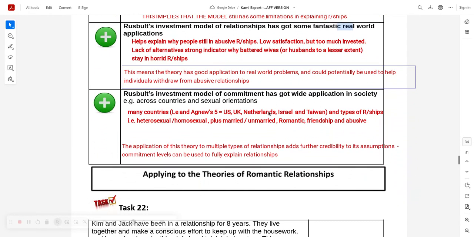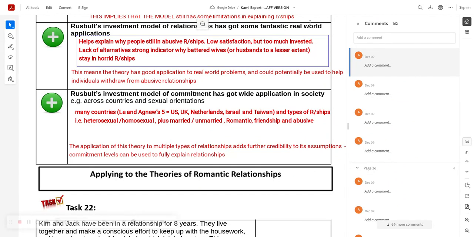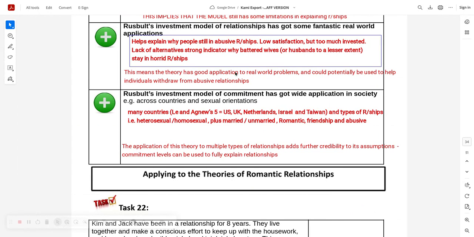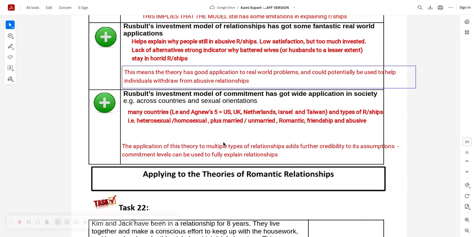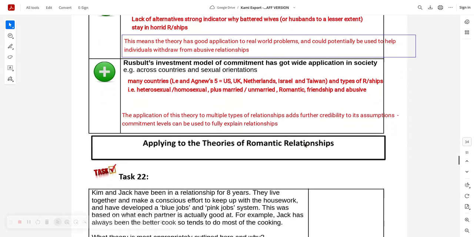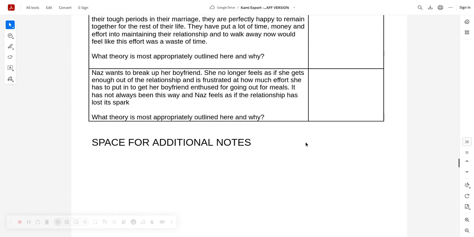Then you move down. You've also got fantastic real-world applications. It can explain all sorts of relationships, from abusive relationships to low satisfaction and domestic relationships, which other theories cannot explain. So I'd say the generalizability of this is really, really huge. We've got many countries, many types, even friendships and abusive relationships. Really useful, really useful. So just to reiterate, you've got 4 fantastic theories there.